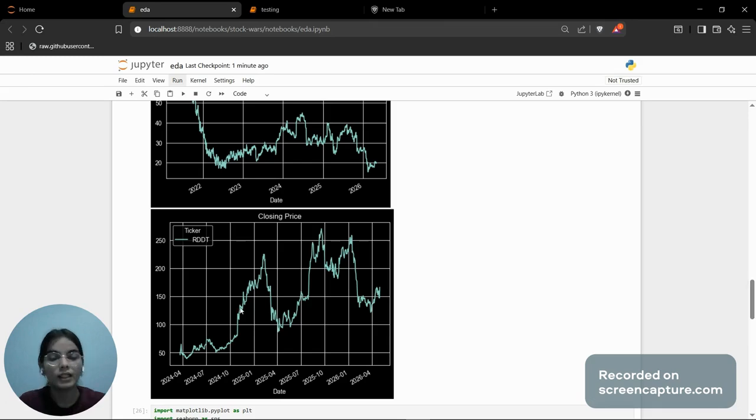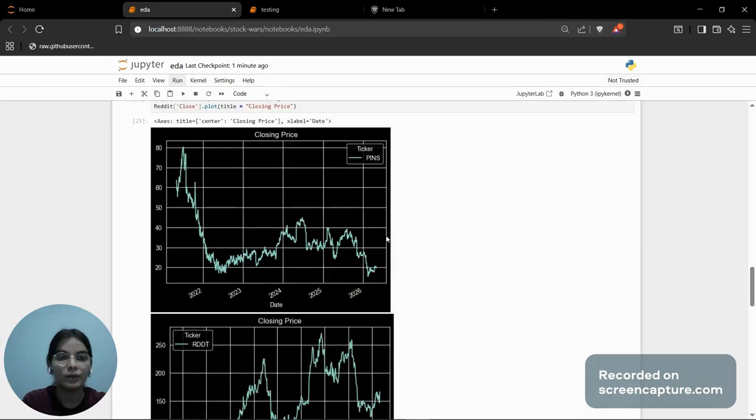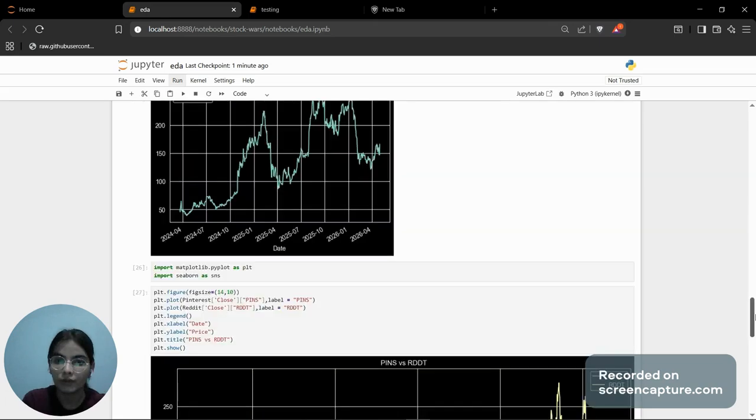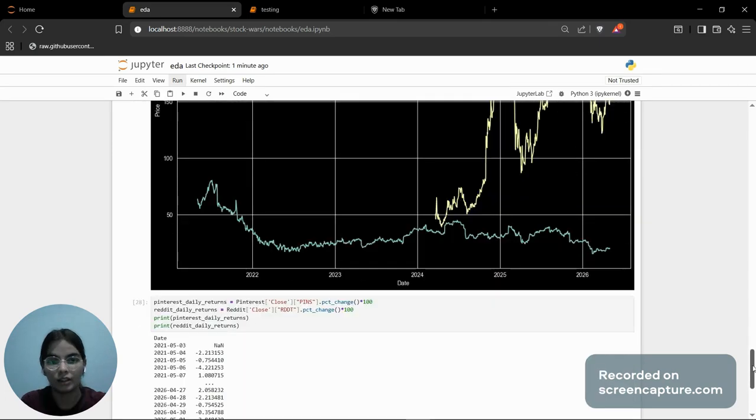Hence, IPO, hence this Reddit is performing with such large fluctuations and higher volatility, which is expected from a newer company. And this Pinterest, the IPO went live in 2019, so we can say that the company is mature and the stock is performing more maturely and is more stable in prices. Here, both are compared together and we can clearly see the vast difference.